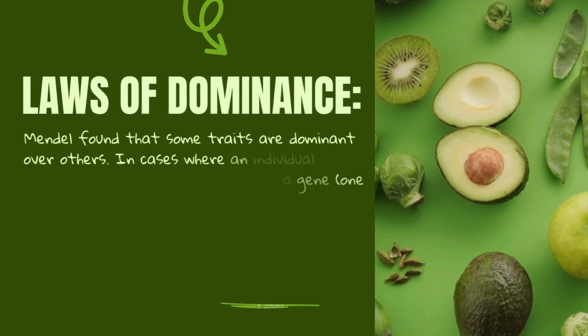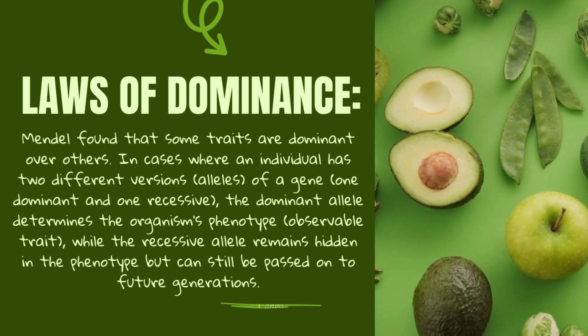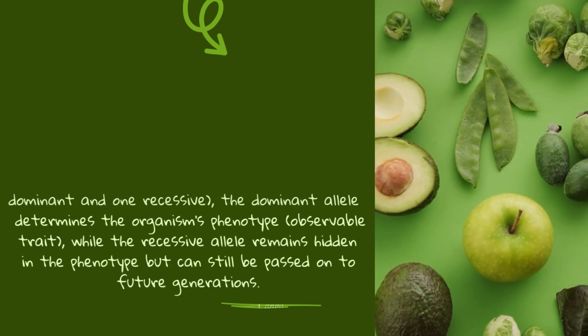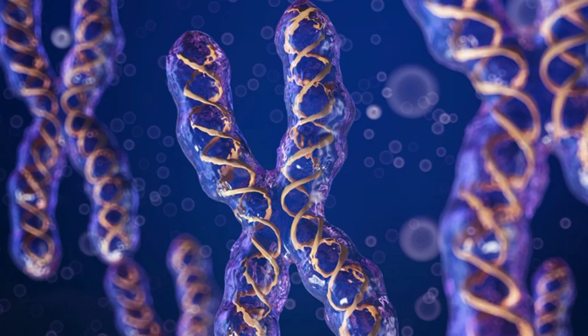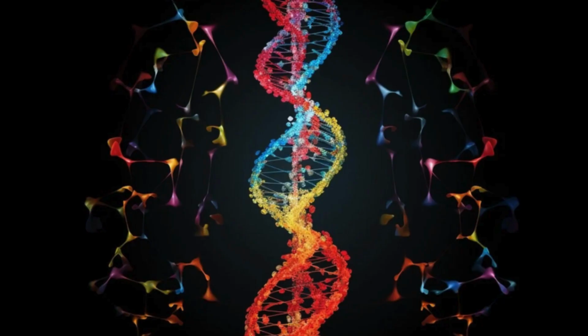The last principle is the law of dominance. Mendel found that some traits are dominant over others. In cases where an individual has two different versions, alleles, of a gene, one dominant and one recessive, the dominant allele determines the organism's phenotype, observable trait, while the recessive allele remains hidden in the phenotype but can still be passed on to future generations.